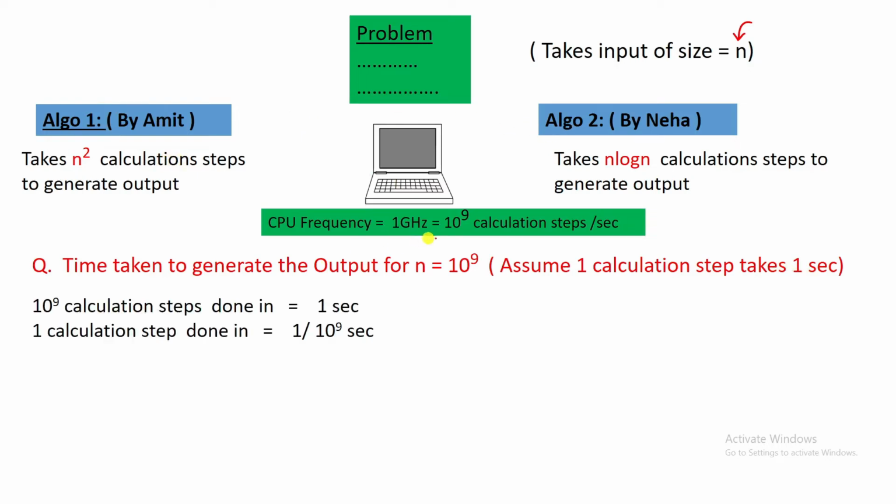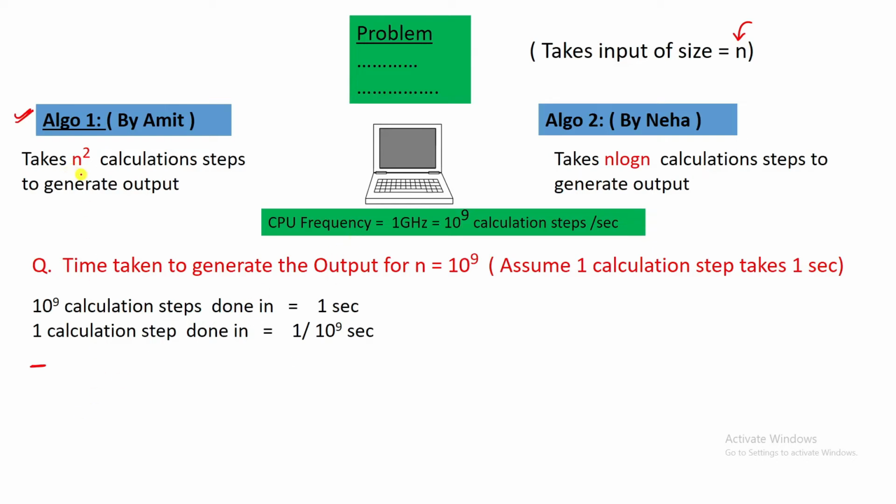So let's see. As it is given, the frequency is 1 gigahertz. That means the CPU can do 10 to the power 9 calculation steps in 1 second, right? That means one calculation can be done in 1 upon 10 to the power 9 second. Now let's calculate the time taken by algo 1, if we make a program of algo 1 and run it on the computer. If we find that x calculation steps are being done by algo 1, then we can easily find how much time will be taken by those x steps on this computer.